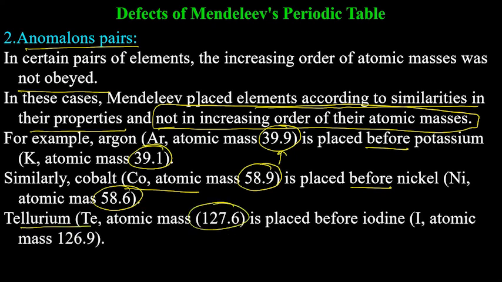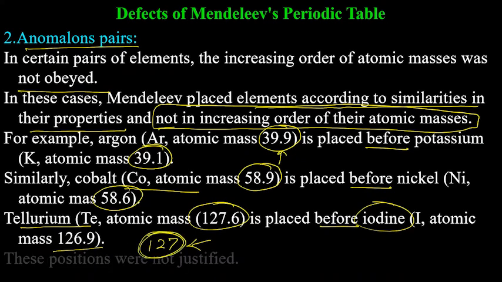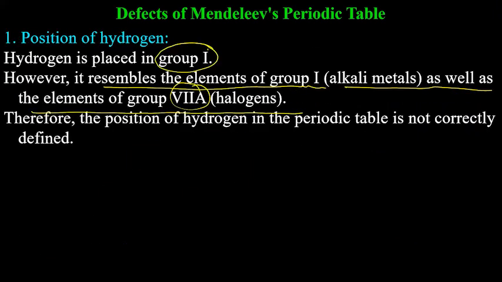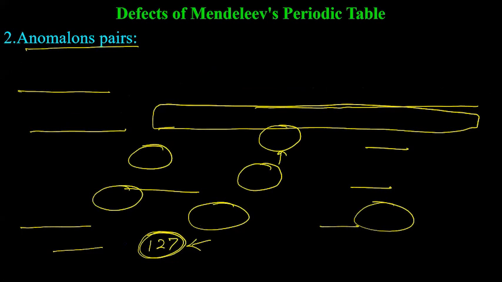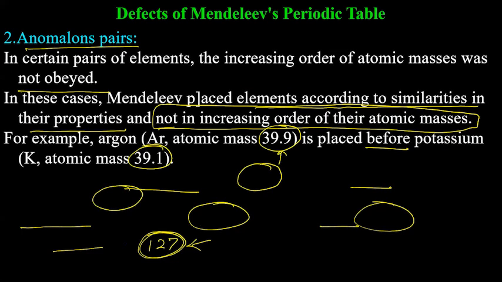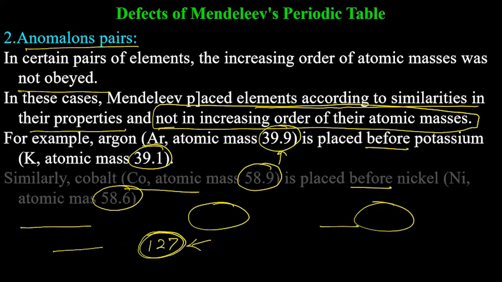Tellurium, atomic mass 127.6, was placed before iodine, atomic mass 126.9. You need to remember the atomic mass of iodine as 127 normally, instead of 126.9. It will be required in many calculations, so you should remember the atomic mass of iodine as 127. These positions were not justified. So what we are talking about is the defects of Mendeleev's periodic table, and why we needed the modern law. The first one was that the position of hydrogen was not defined. Second, anomalous pairs, meaning these pairs were not in the correct order of their atomic masses.